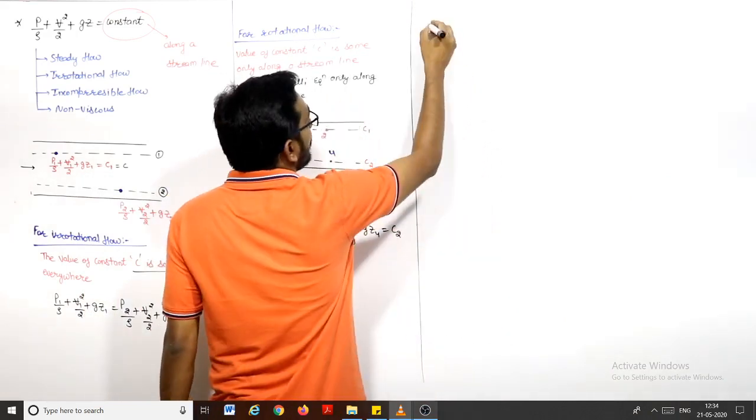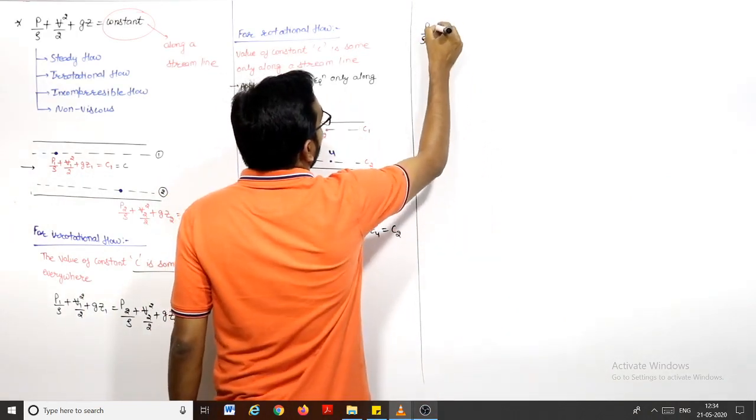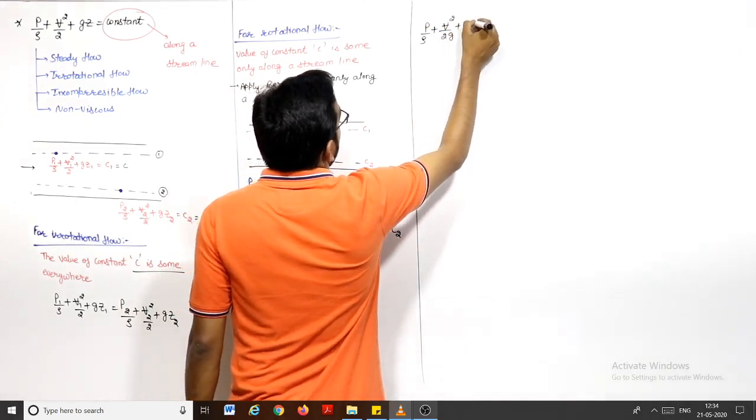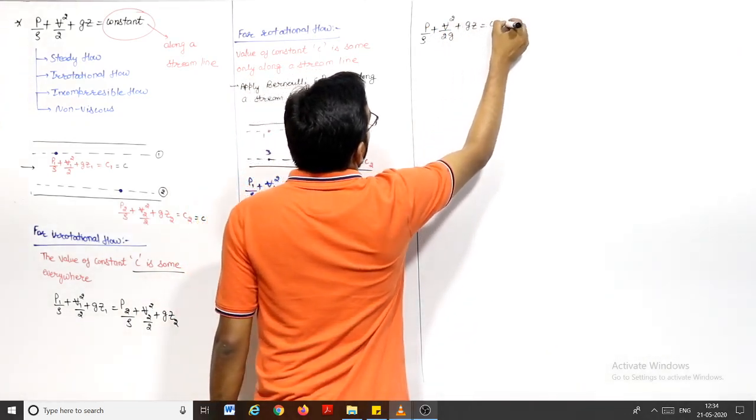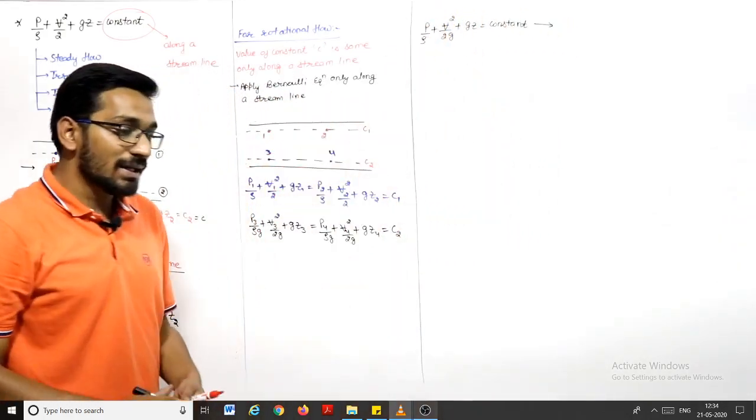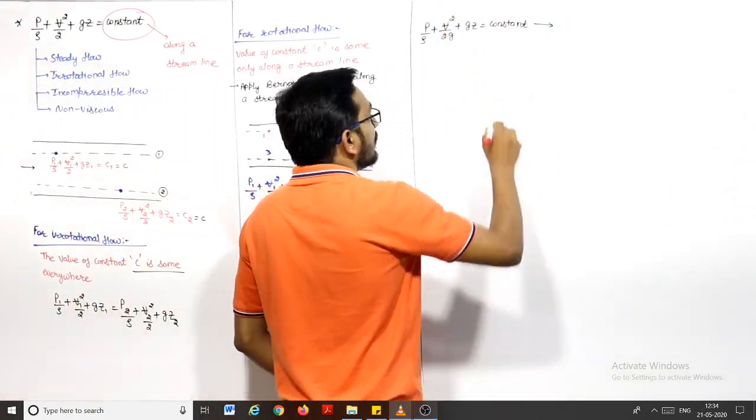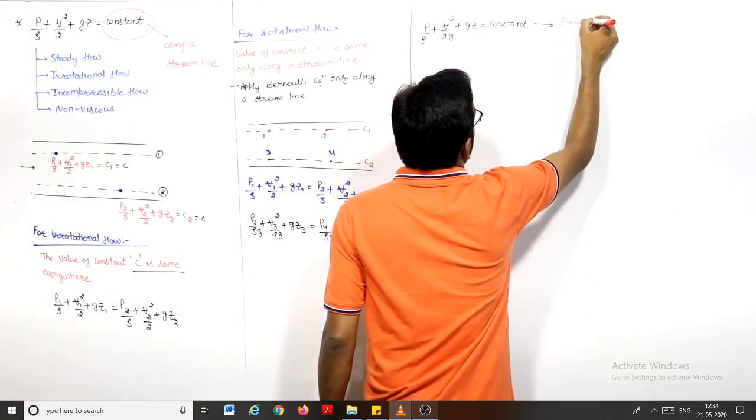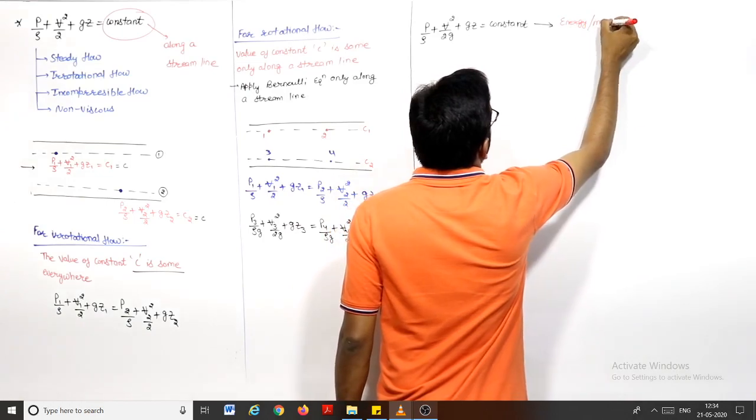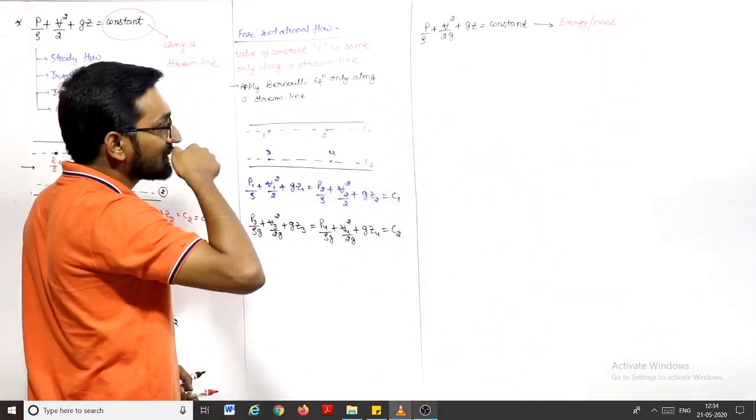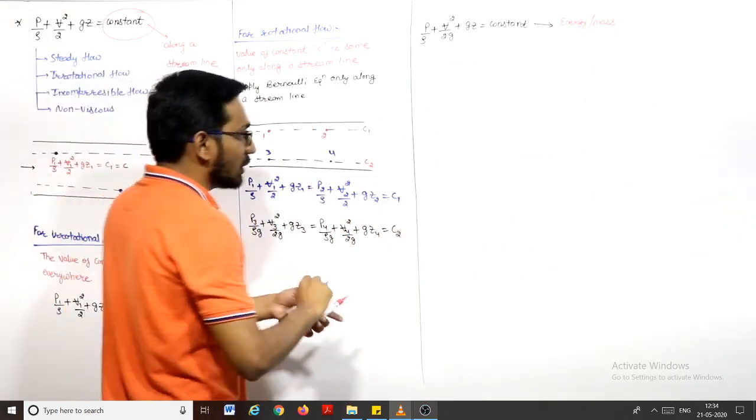Now we have the Bernoulli equation of the form P by rho plus V square by 2G plus G into Z is equal to constant. If you see the units of each and every term, P by rho, V square by 2G, the unit of each and every term is energy per unit mass. If I divide this equation with gravity, G,